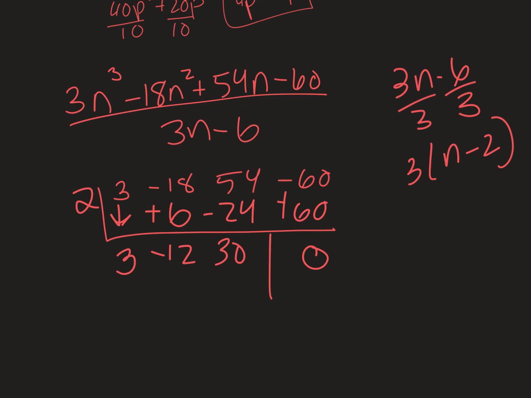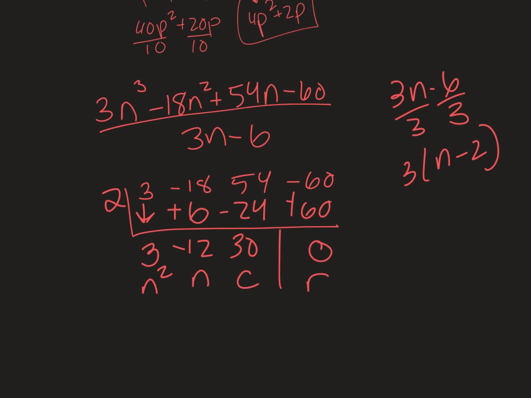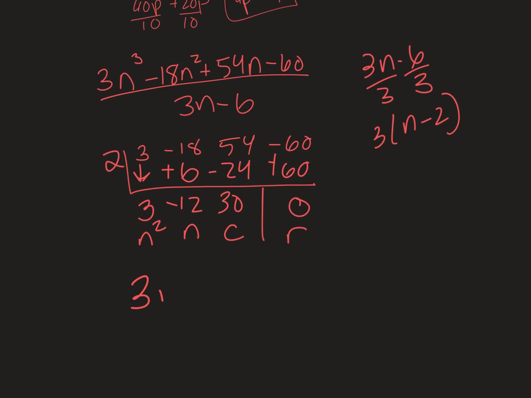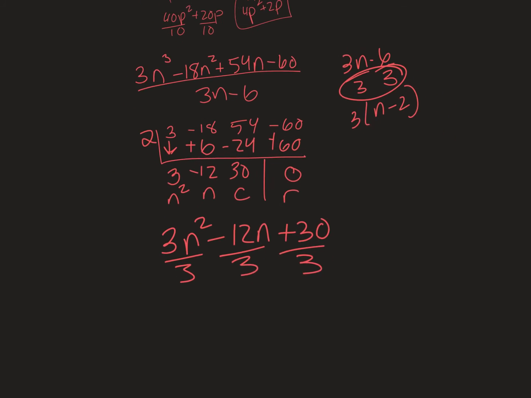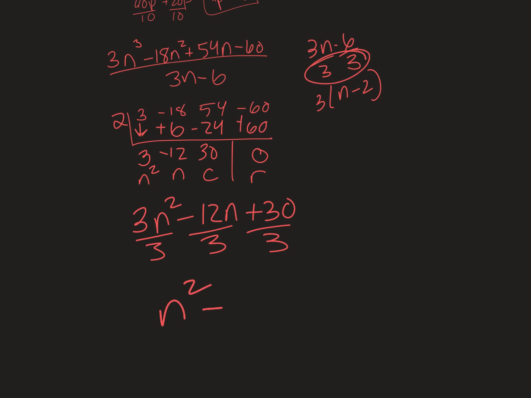So remainder, constant, variable, and n squared. So 3n squared minus 12n plus 30, but I divided by a 3, so I need to divide by a 3. So it's n squared minus 4n plus 10.